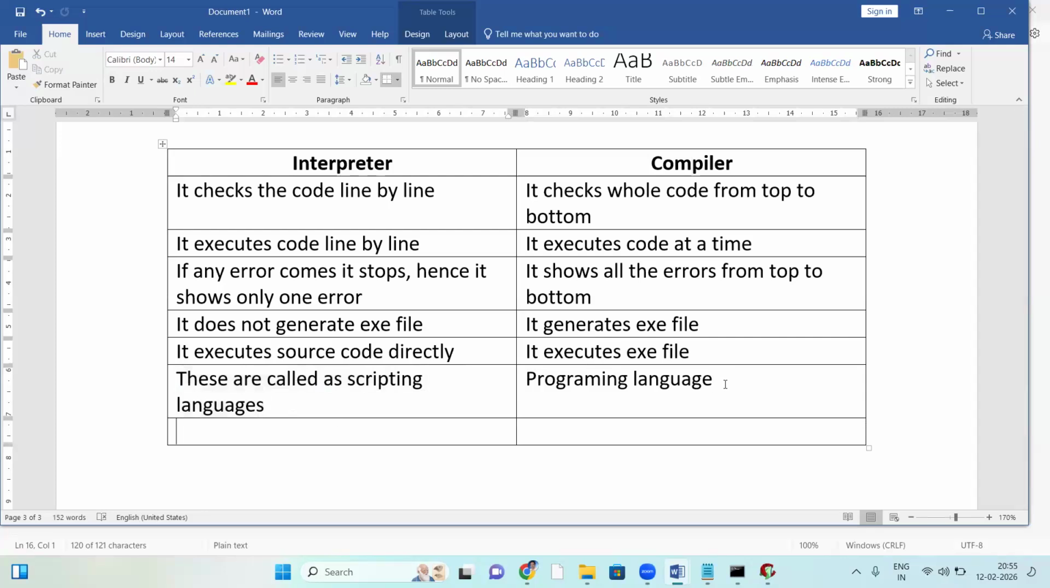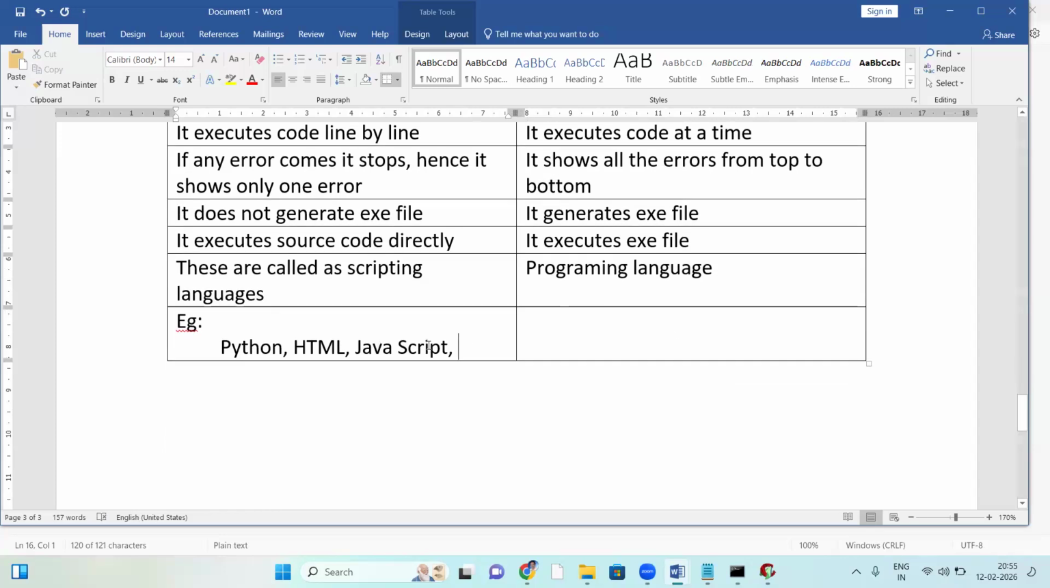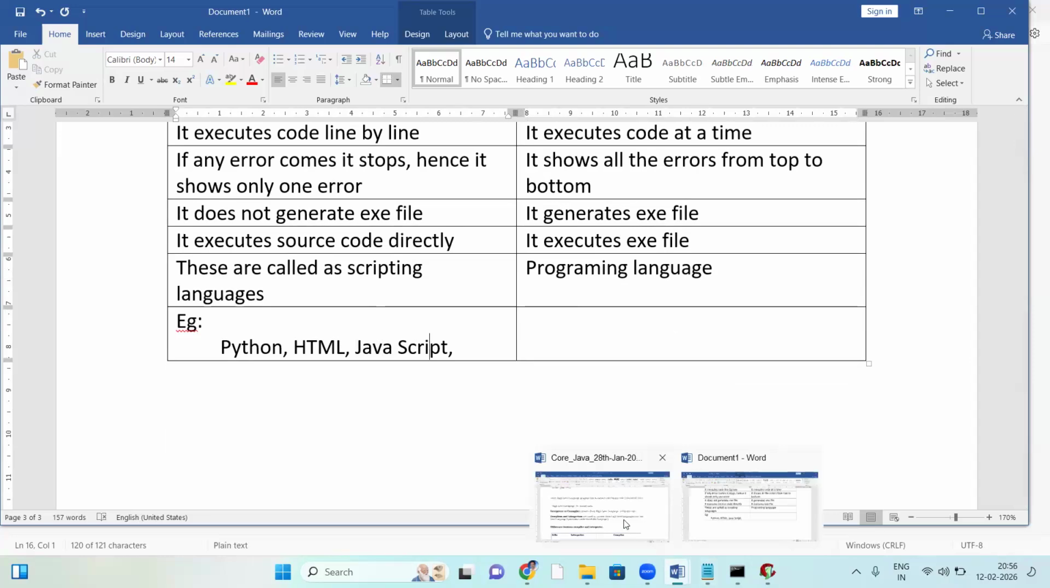Scripting language examples. Python is the best example of a scripting language. HTML is also an interpreter-based language. JavaScript is also an interpreter-based language. JavaScript is not Java. JavaScript is different, Java is different.